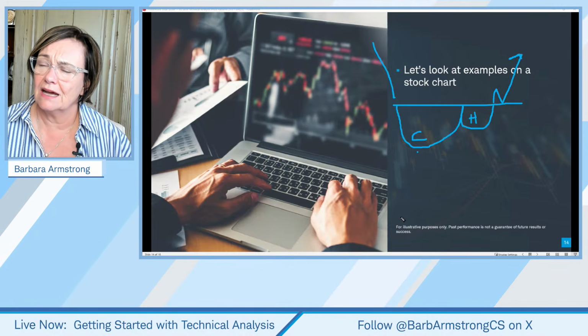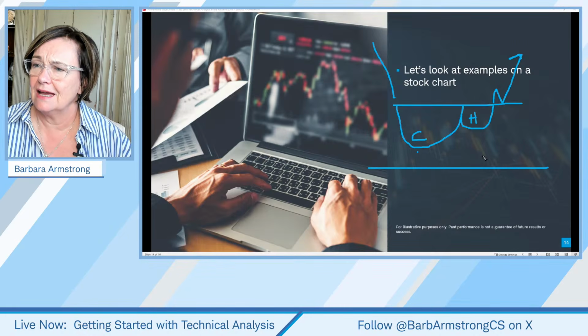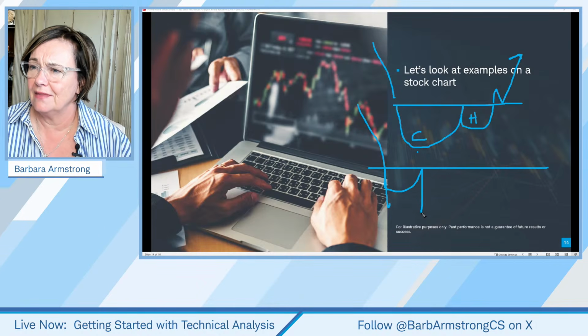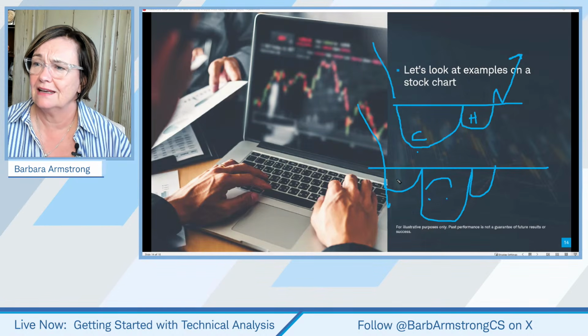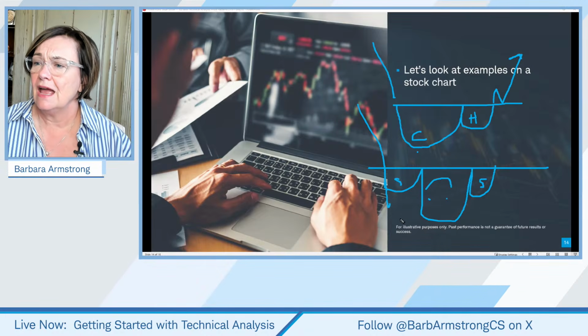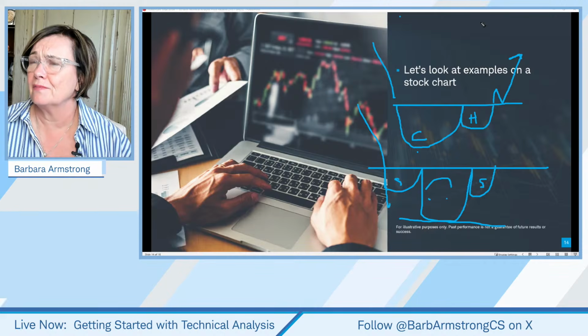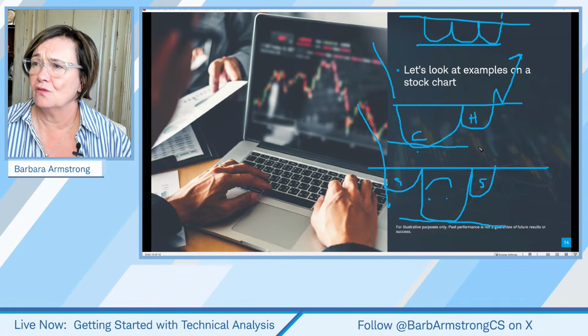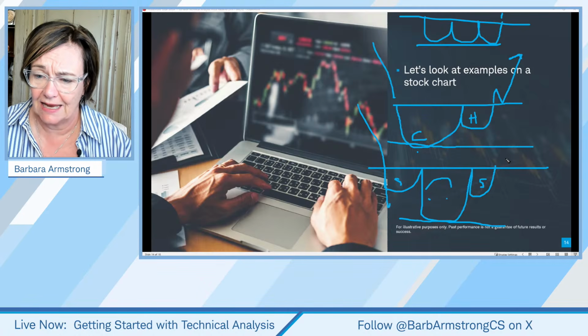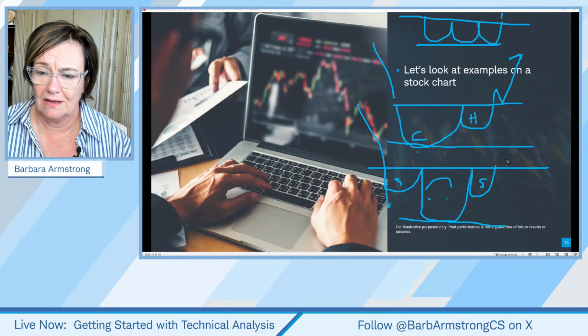We can also end up with something downtrending where it's come down and then it comes up and then it comes down even further and you're going, oh, this is looking ugly. And then it comes up like this again. And we call this an inverted head and shoulders. So here's the head, here are the shoulders. Whether it is the double bottom that we already looked at, or a triple bottom, or the cup and handle, or the head and shoulders, we measure them all the same.